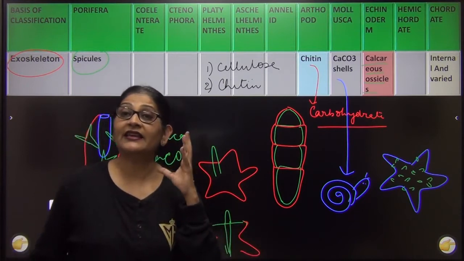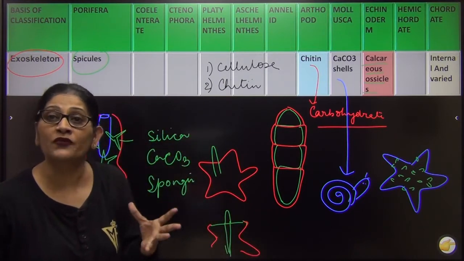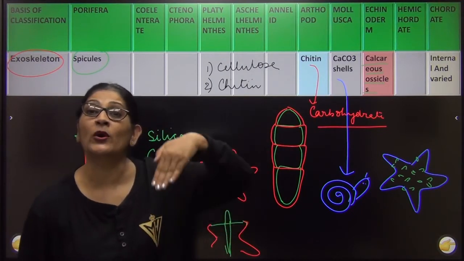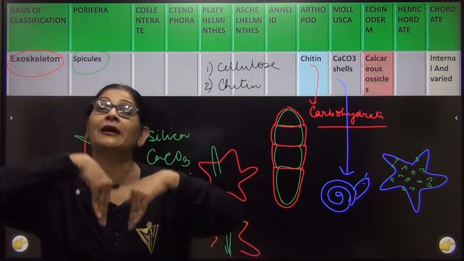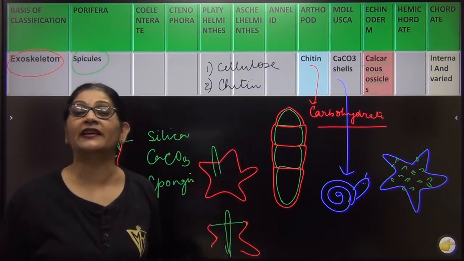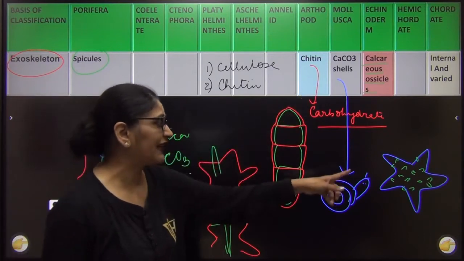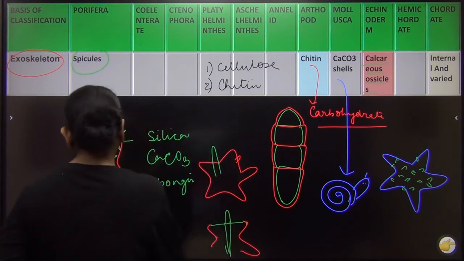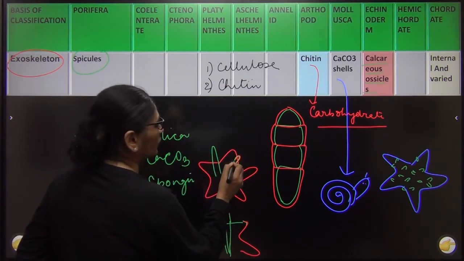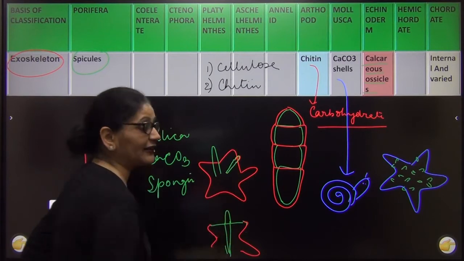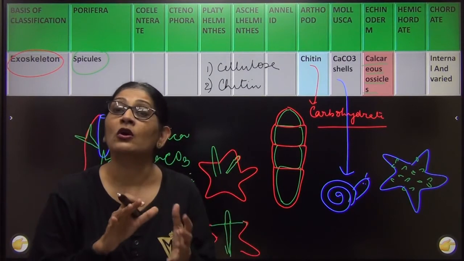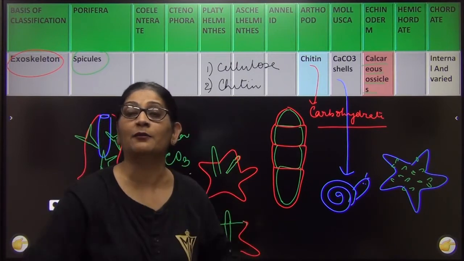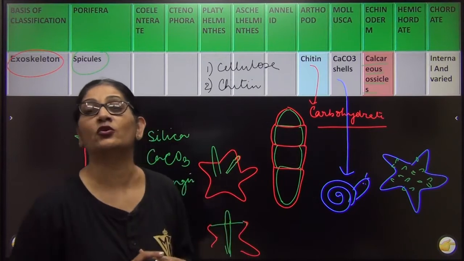ये क्या चीज का proof है? It is a proof that gradually ये calcium का बना हुआ skeleton was going inside, and by the time of chordates it went completely inside and we have an endoskeleton made up of calcium. So they have calcareous spicules. I want to tell you once again, you see only the tip of the iceberg on the top. ऊपर में आप सिर्फ थोड़ा सा देखते हैं, इसका majority part is within the body. This is identification of the fact that the skeleton is being pushed inside the body, and in chordates the skeleton is endogenized.